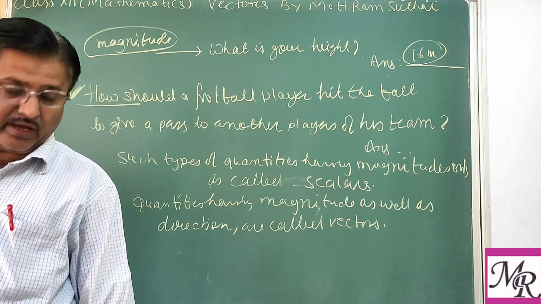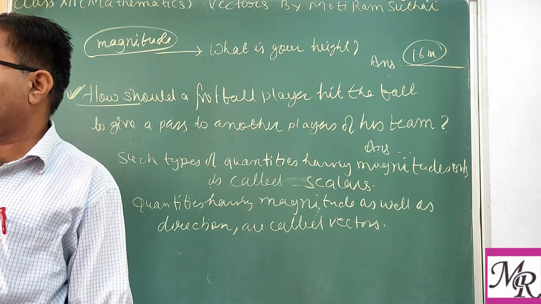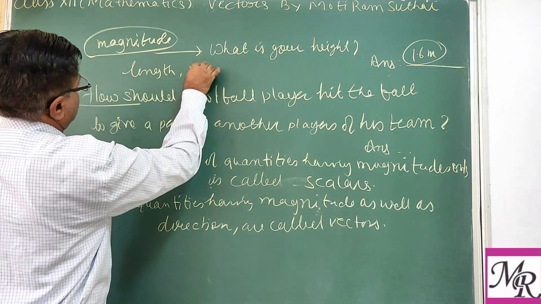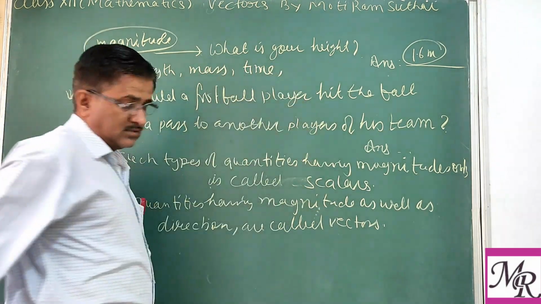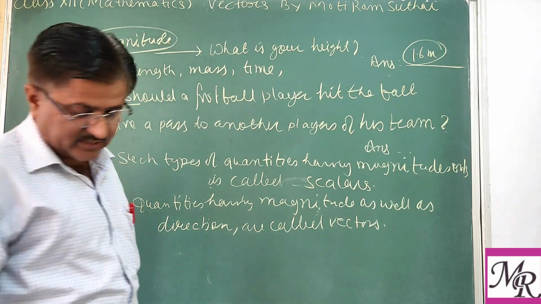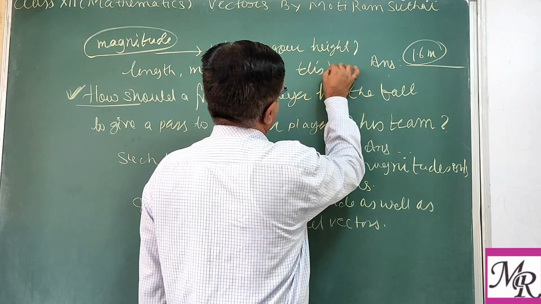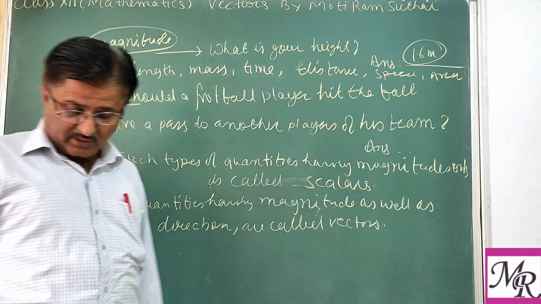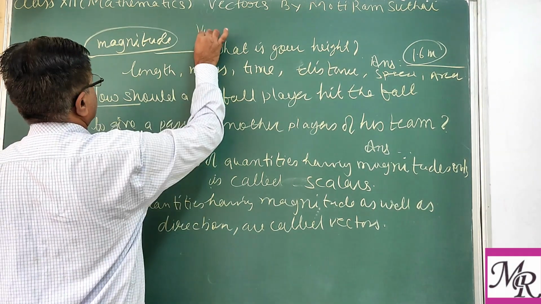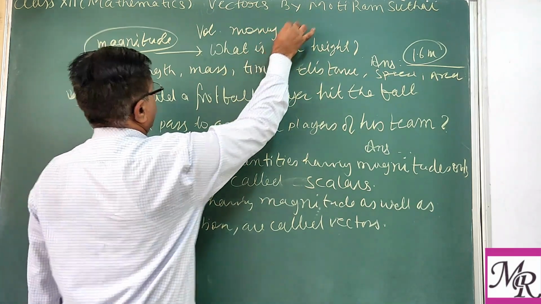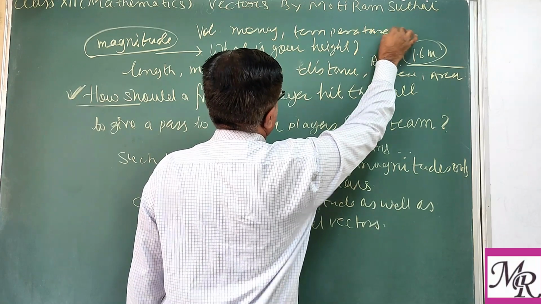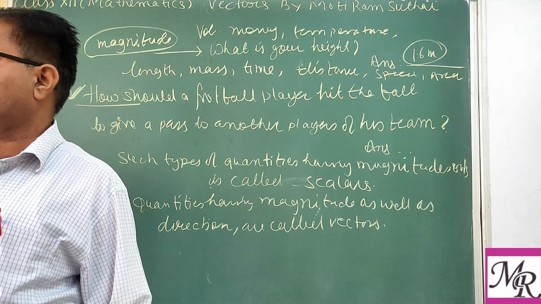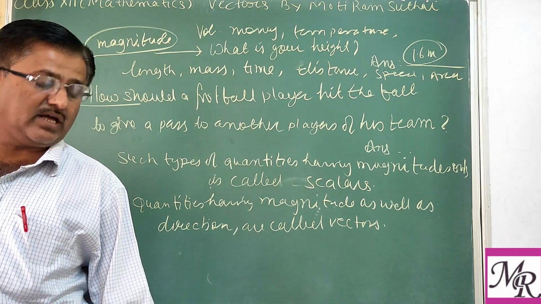For scalar quantities, many examples can be given: length, mass, time, distance, speed, area, volume, temperature, work, money, voltage, density or resistance, etc. These are some examples of scalar quantities.